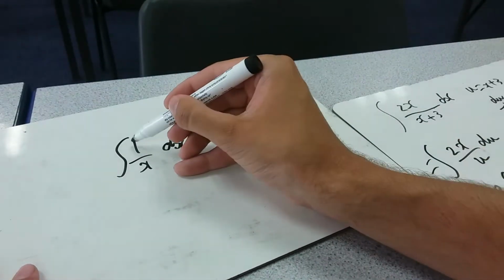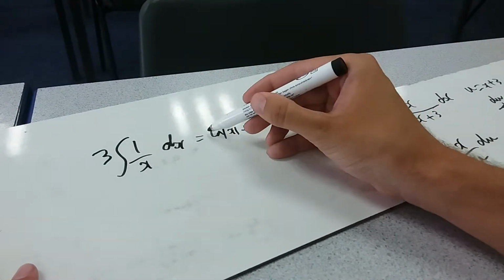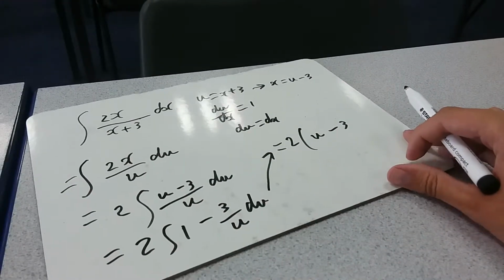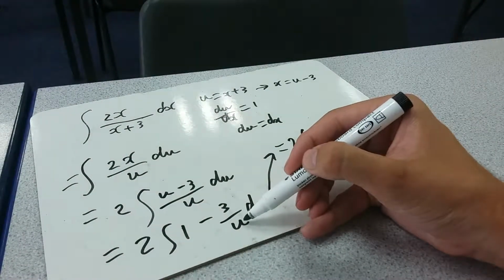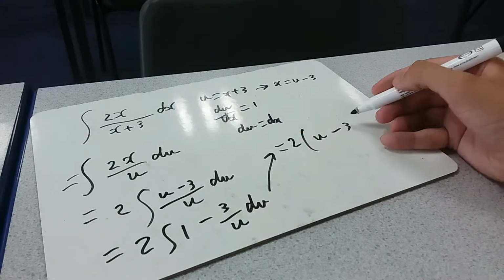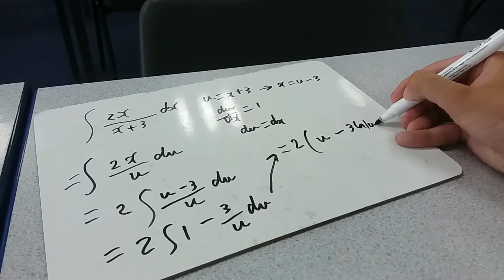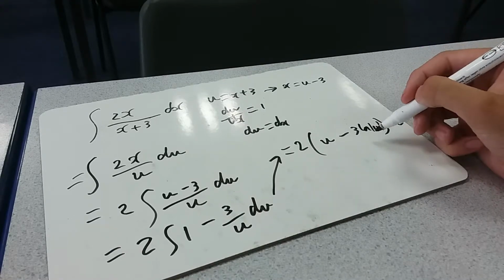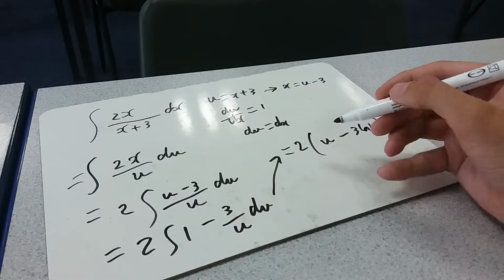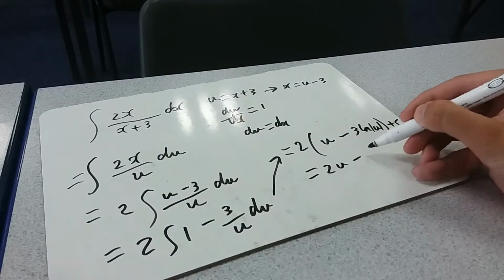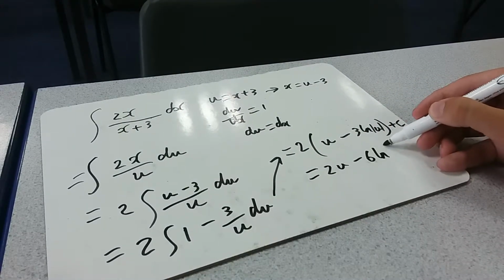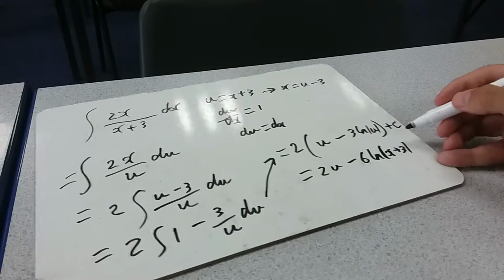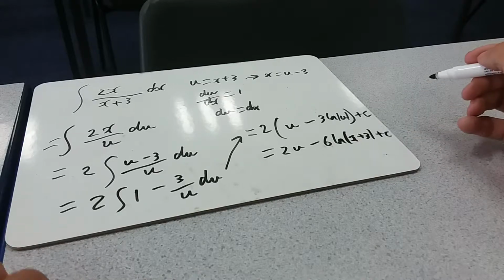So if I had 3 of these, then I'd get 3 lots of this. Same idea here, it's just a different variable used. So we've got 3 of these 1 over u's, so it's going to be 3 log u plus c. Again, this is in terms of u, so if we substitute back in for x, we've got 2u minus 6 log of x plus 3, modulus signs, plus c.